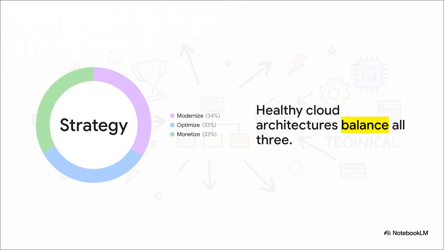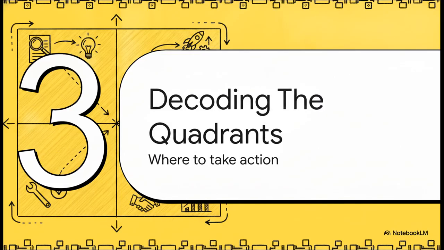And speaking of that bubble color, healthy cloud architectures absolutely must balance the MOM framework: Modernize, Optimize, and Monetize. You use yellow for Modernize, which is improving what already exists. Blue is for Optimize, focusing on reducing cost or boosting efficiency. And green is Monetize, meaning initiatives that generate entirely new revenue. Look, if your matrix is entirely blue, you aren't investing in growth. If it's entirely green, your technical debt is probably piling up. Balance here is everything. All right, moving to number 3.